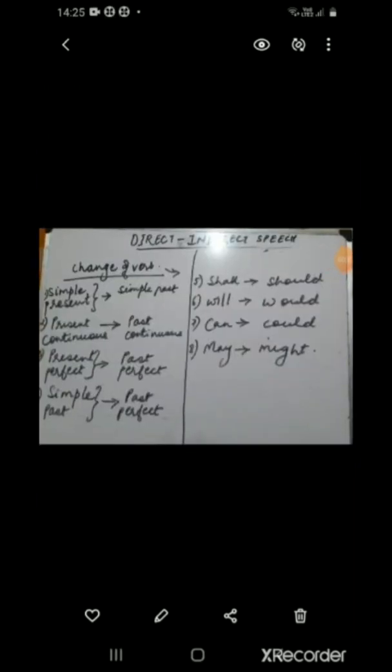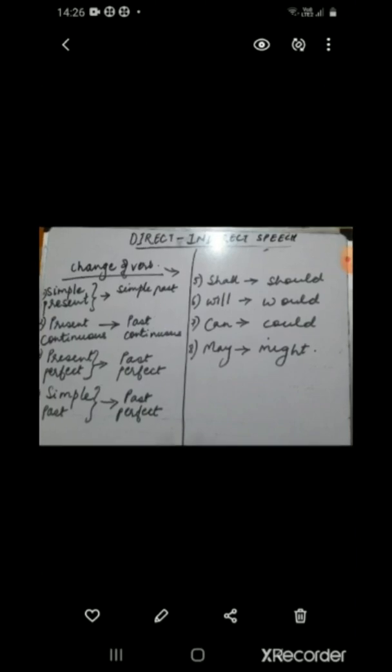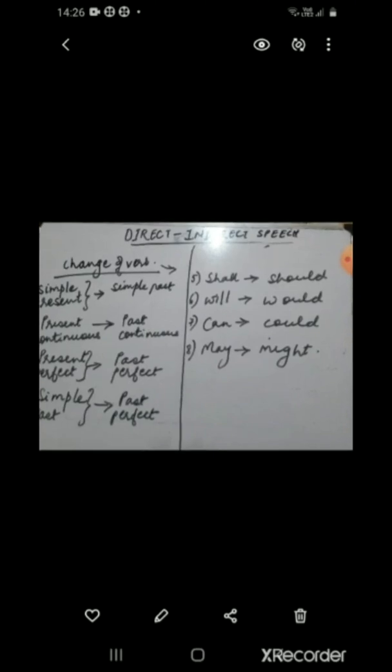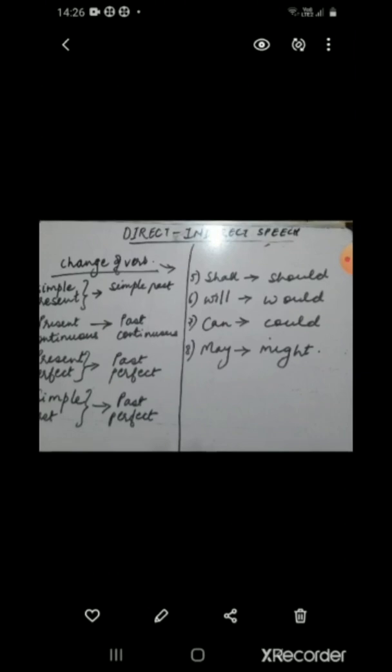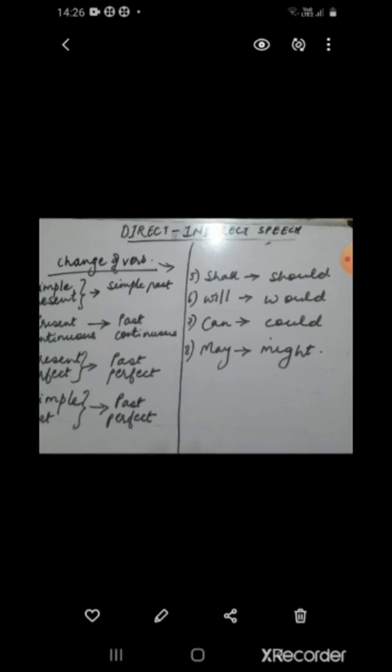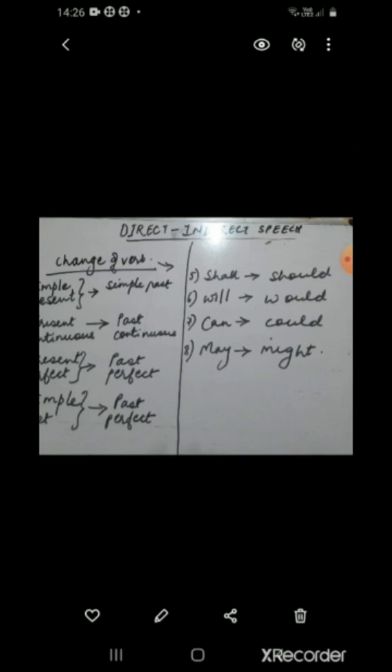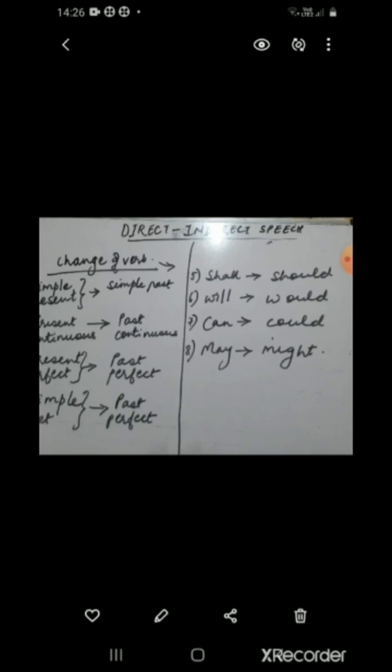Next is change of verb. The verb will change while changing the sentence from direct to indirect speech like this. Simple present tense will become simple past. Present continuous tense will become past continuous. Present perfect tense will become past perfect, and simple past tense will become past perfect. Shall will become should, will become would, can will become could, and may will become might. I hope you will remember how to change the verbs while going from direct into indirect speech.